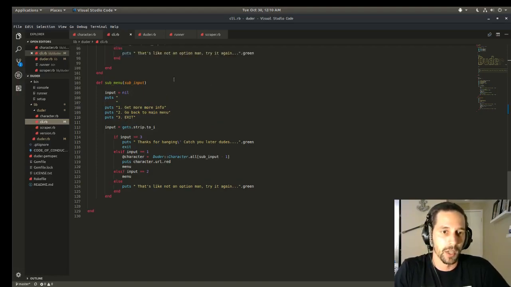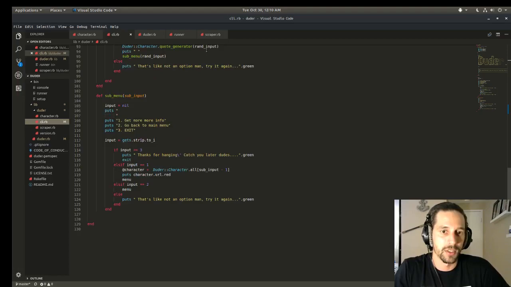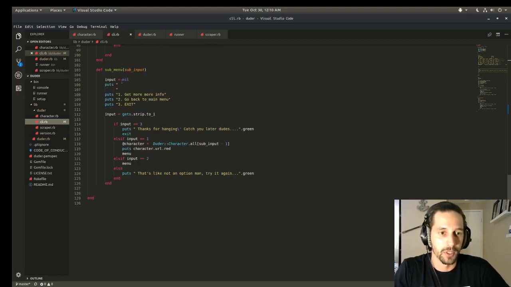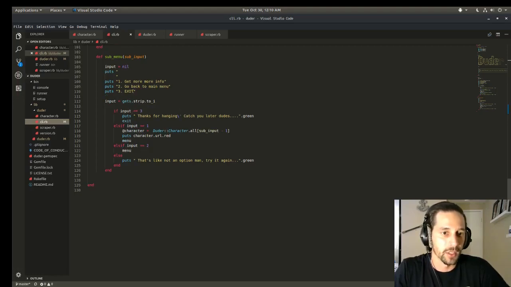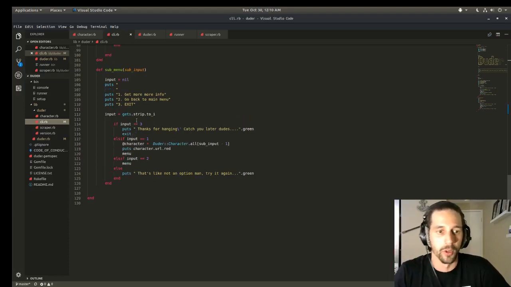And it's kind of similar. It's passing in that same input into the sub menu, which I'll show you why we use that, but then I'm creating also another input that I'll get. So that input below here is going to have to do with this new menu, whereas this sub input allows me to carry over information from the original menu to use to get more info here. So if input equals 3, that's my exit. Same thing. Thanks for hanging. Catch you later, dudes. And program exits.